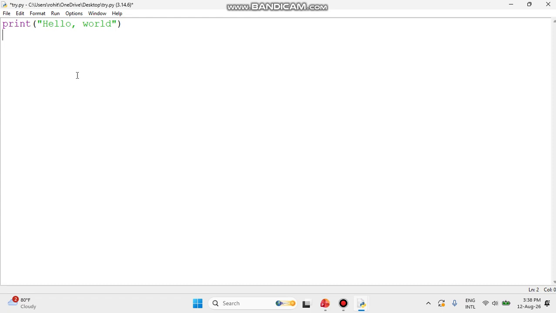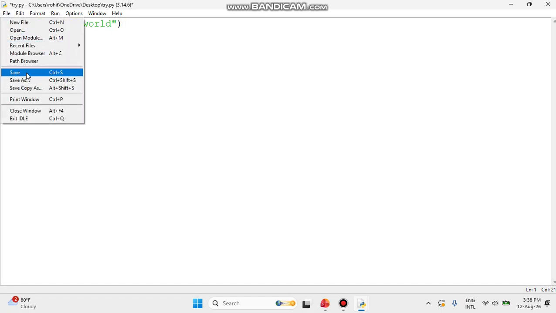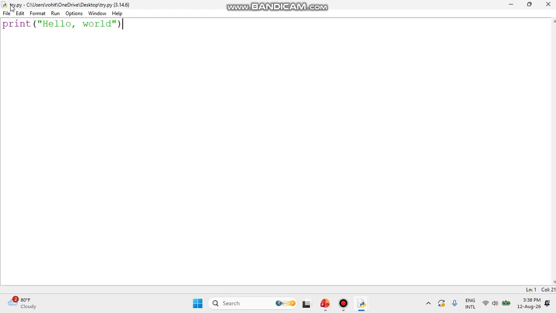Then you can see over here there is a star before try.py. What exactly is the meaning of this star? The star means this is the file you are writing or programming, and it is not saved yet. It is simple, you can use the shortcut key Control S to save, or else manually go to the File menu and there we have the option Save. When you save that, you can see there is no star anymore. The star means you have not saved the file yet.